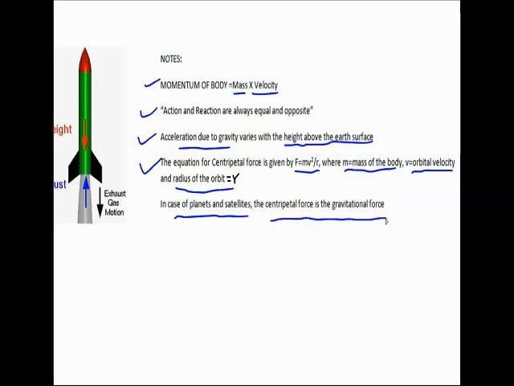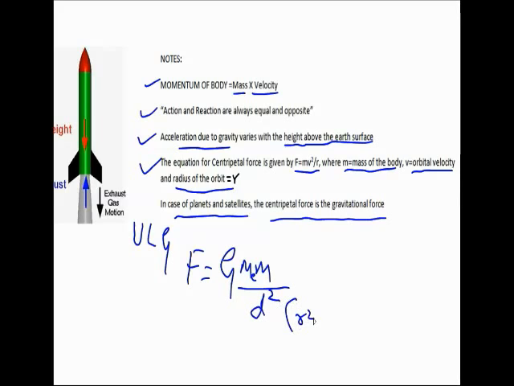One more thing we got to understand, that according to Newton's universal law of gravitation, the force is given by G into the product of the masses divided by the square of the distance between them, either d square or r square. Let us go to the next point.